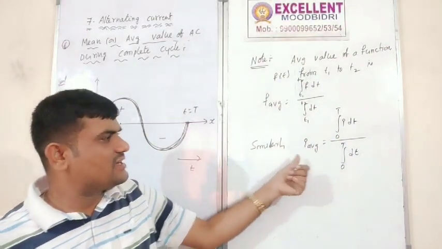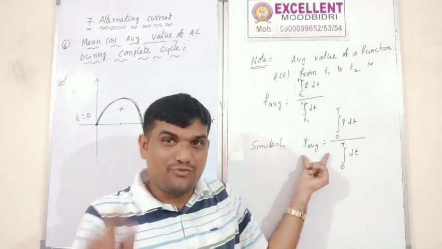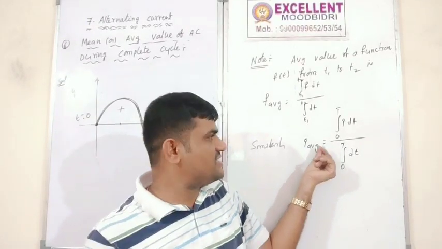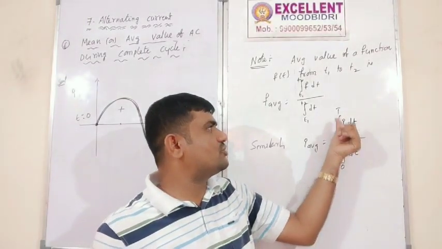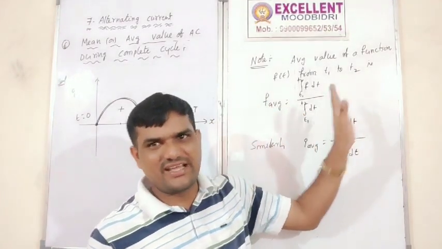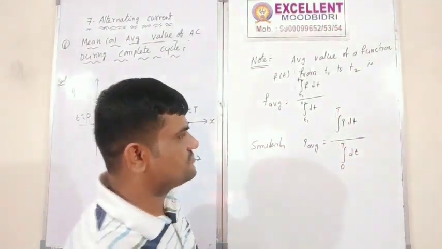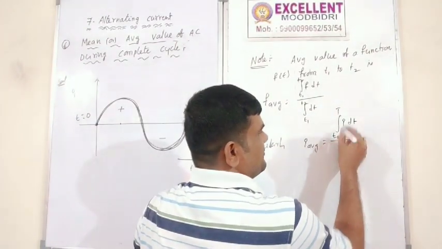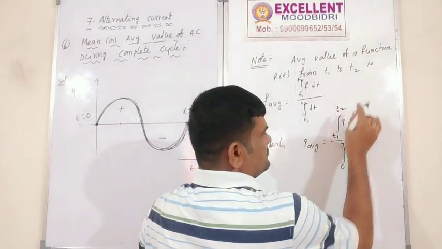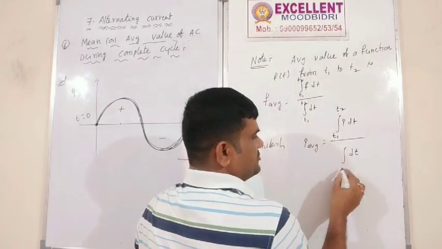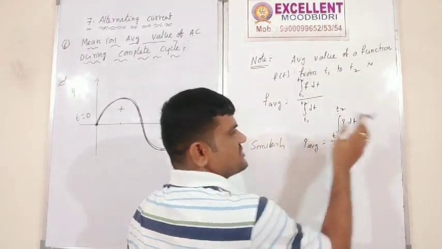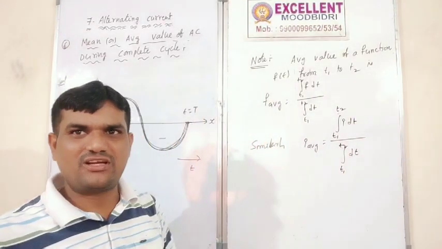So the general formula for I average: one complete cycle is from 0 to T. This t1 to t2 is what we consider here. So this is the f average formula.